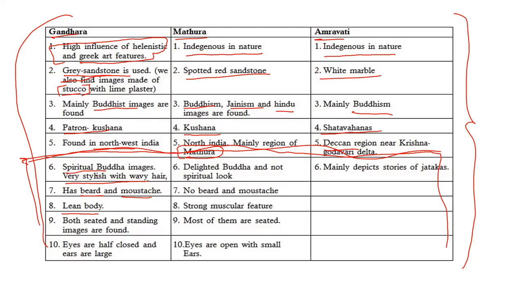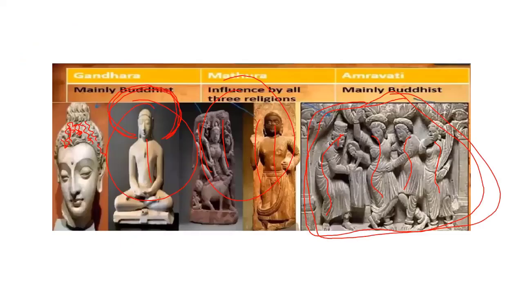Buddha had a beard and mustache. The body of the Buddha was very lean. Both standing Buddha as well as seated Buddha sculptures were found. See here, the eyes are half closed. Can you see? Eyes are half closed and ears are very big. Can you see this here?